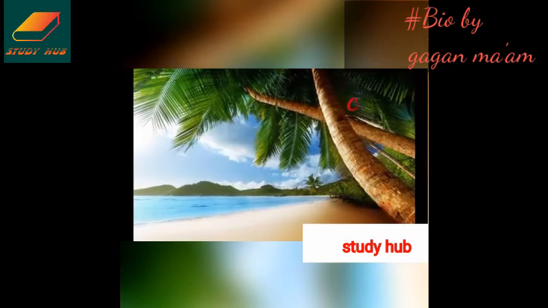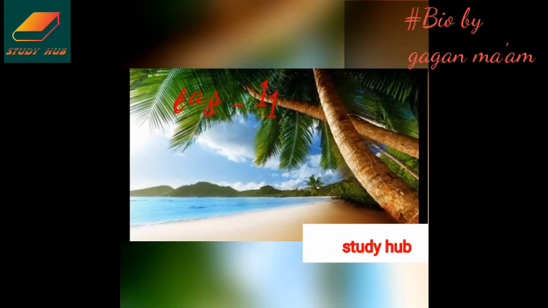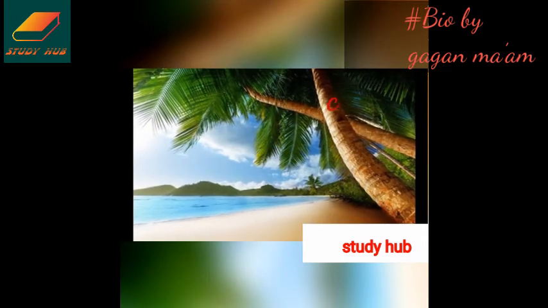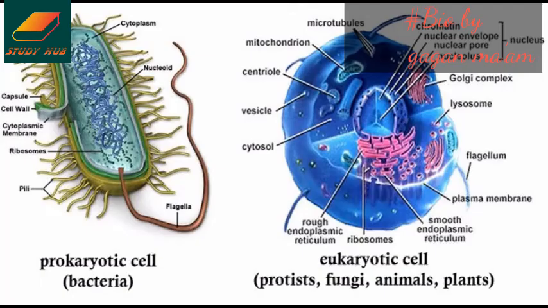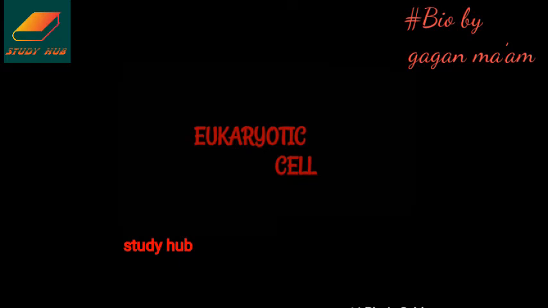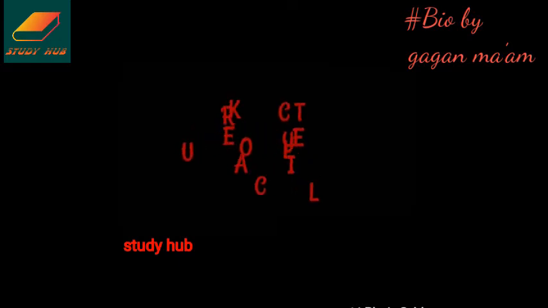Morning students, today we will discuss the eukaryotic cell. By now we have discussed the basic introduction to the cell theory, discovery of cell, size and shape of cell. We also discussed unicellular and multicellular organisms. We also studied some of the basic differences between prokaryotic and eukaryotic cells, and we studied the complete detail about the prokaryotic cell. We also learned about compartmentalization in cell. Now we will study the eukaryotic cell in detail.